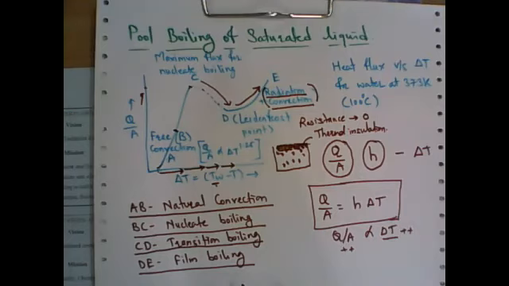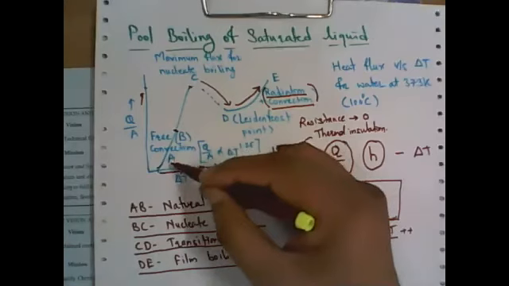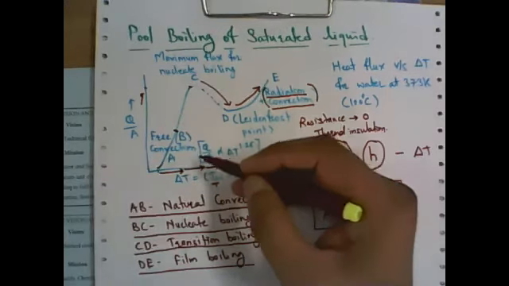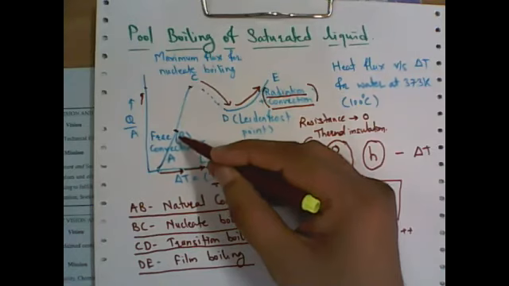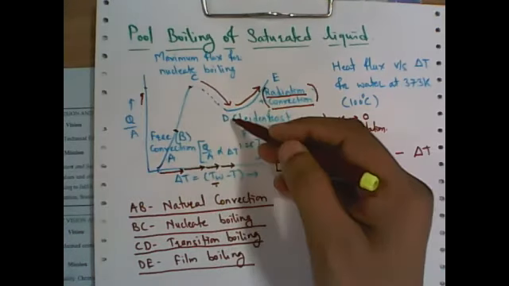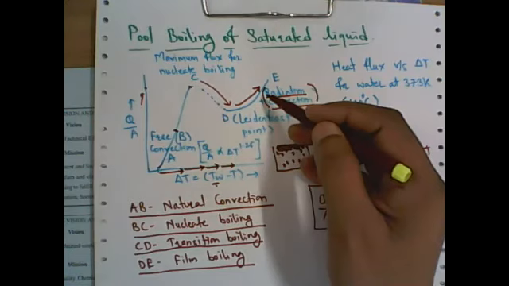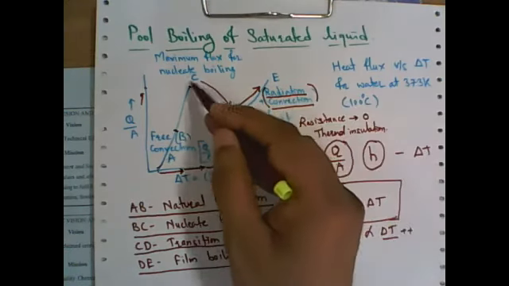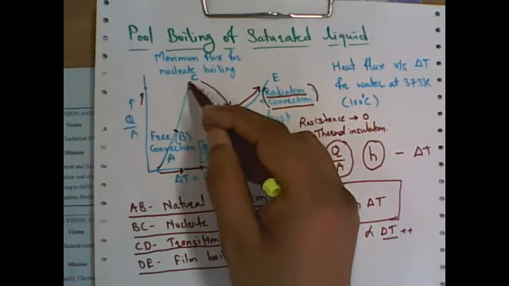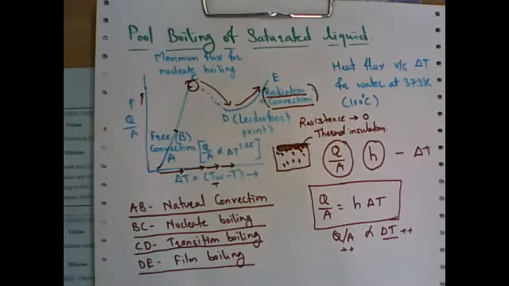The film is formed, and on the basis of this film, we call it film boiling, right? So this is the phenomenon where A to B is free convection or natural convection, B to C is nucleate boiling, C to D is transition boiling, and D to E, film boiling occurs. Now, if you observe this graph, at the C point, the Q by A is maximum, and that is why it is called the maximum flux for nucleate boiling, or the critical point or critical flux, right?